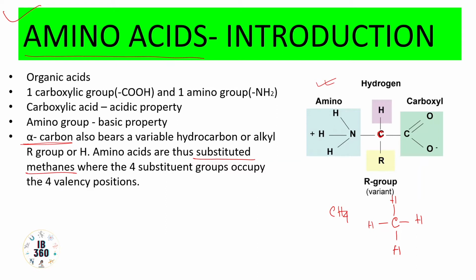Let us see. The first group is a carboxyl group. A carboxyl group is the COO minus group. Then the next important group is the amino group, which is the NH2 group. But since here one extra proton is there, since it is protonated, we are writing it as NH3 plus.